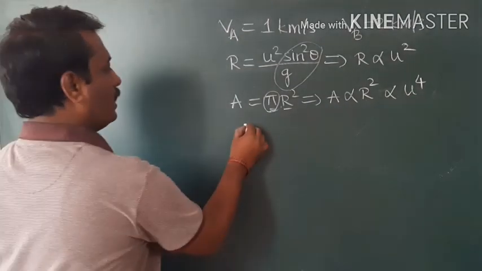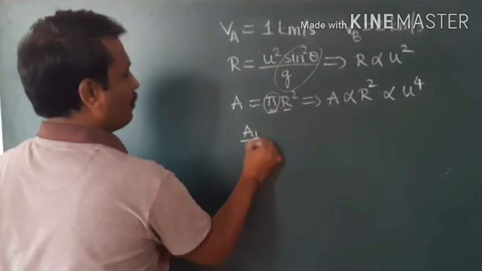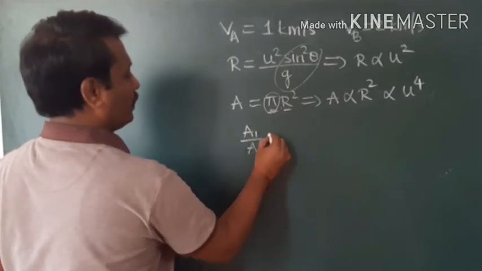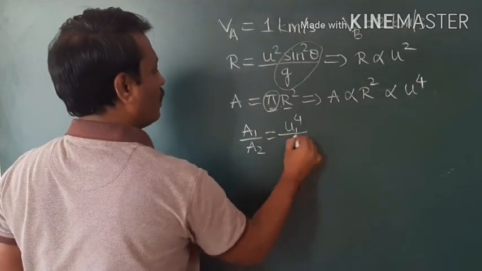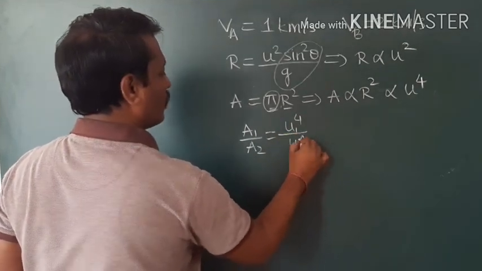Therefore here we can write A1 by A2 is equal to u1 raised to 4 divided by u2 raised to 4.